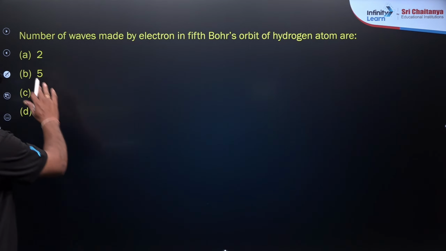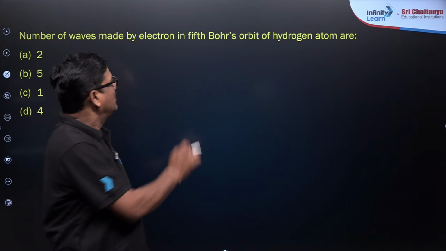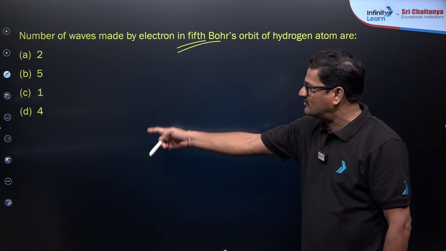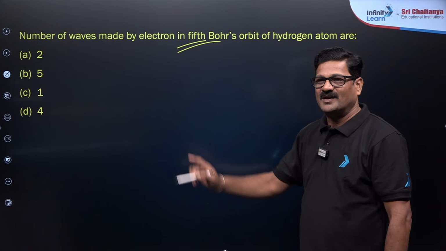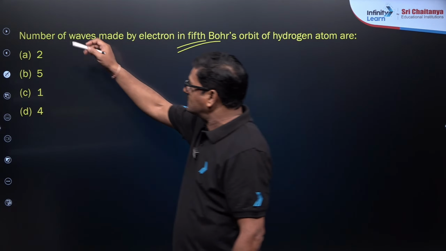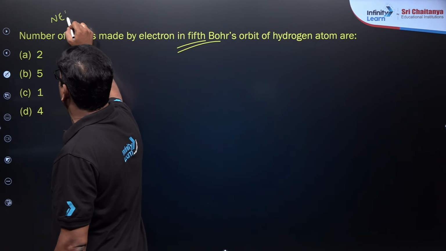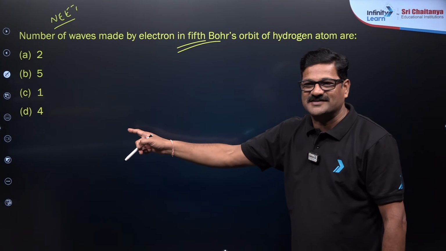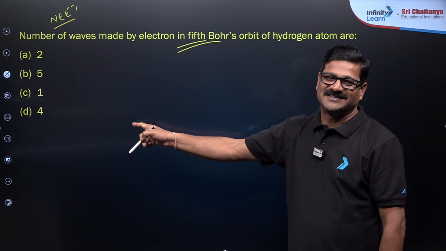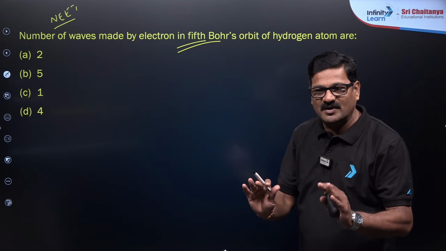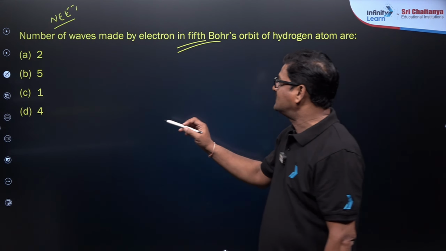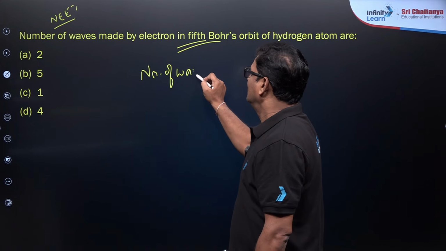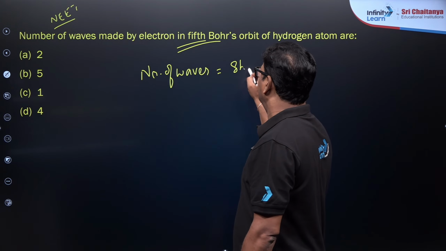Now I just want to say: the number of waves made by the electron in the fifth Bohr orbit of the hydrogen atom. Can somebody tell me in the chat box what could be the answer? Questions like this are very important in the NEET examination. I'm expecting an answer in the chat box. Come on. So the number of waves is equal to the shell number.